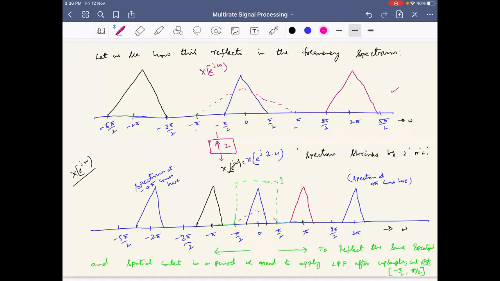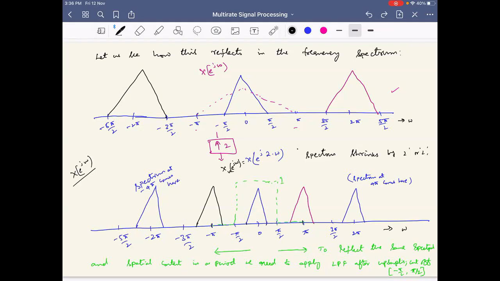So if I now apply a filter from minus pi by 2 to pi by 2 before upsampling, what will happen? Information from minus pi to pi is lost. Whatever is there in the original signal from minus pi by 2 to pi by 2 is only retained, but not from minus pi to pi. So I should apply it only after performing the upsampling operation.